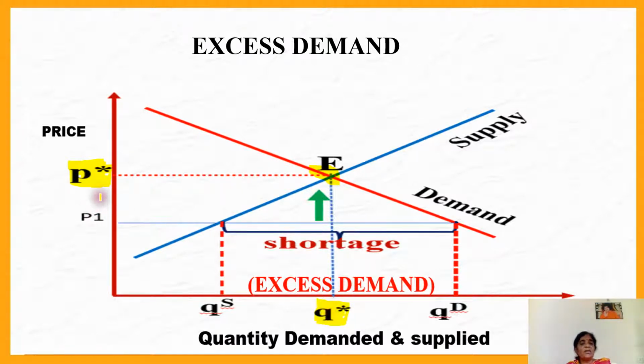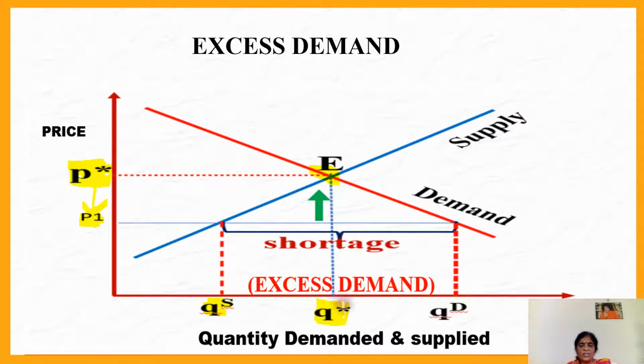Now when asked to explain excess demand, we know excess demand arises when the price is low, more demand. That is, P1 is less than the equilibrium price. At this P1, if you extend this line across, it cuts the supply curve first. You know that when price is less, supply is also less. Therefore the amount of supply is QS. When the price is less, the demand will be more.